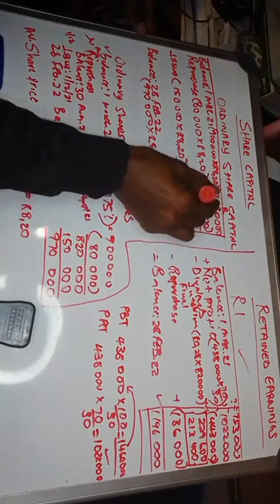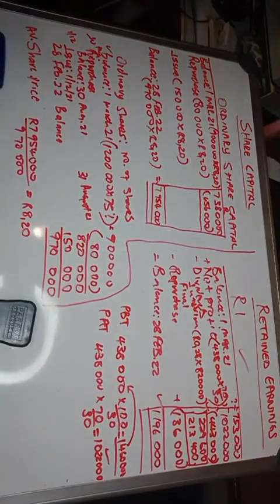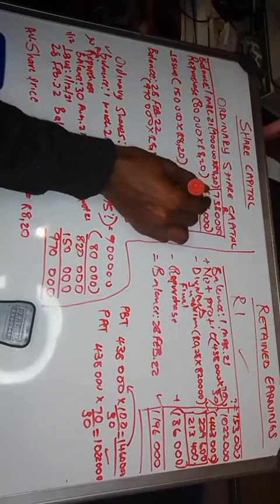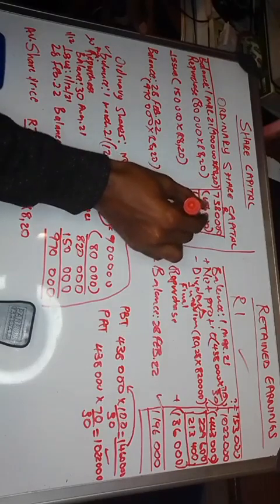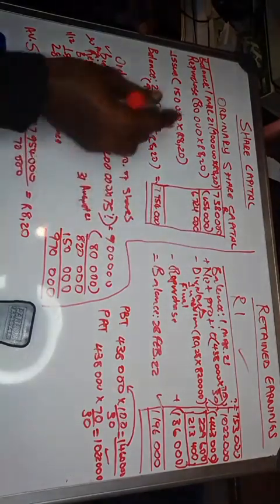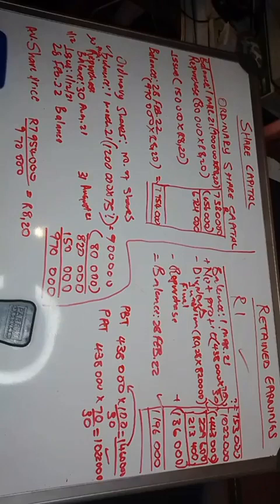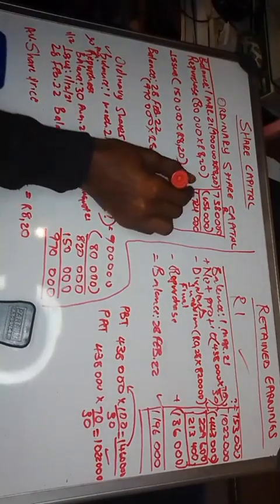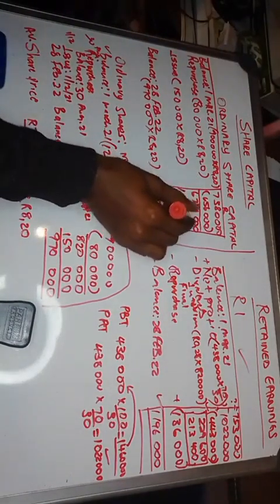It's a repurchase, and therefore we subtract it. So when you subtract it from 7,380,000, you will have 6,724,000, right? And then you calculate the reissue, 150,000 times 820, and then you have 1,230,000.